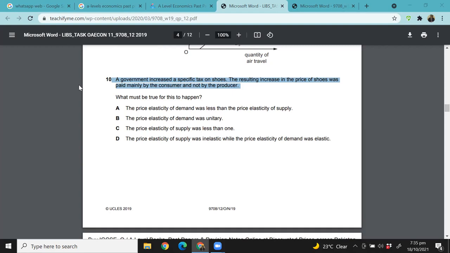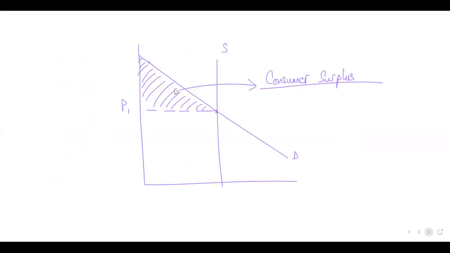Okay, students, do you remember we made a rule out of it? So you're saying A, the price elasticity of demand is less than the price elasticity of supply. Excellent. Now stay with me. There's a rule around this. Whenever the government imposes a tax, who bears more burden of the tax?